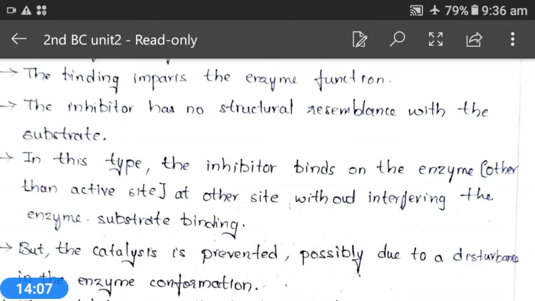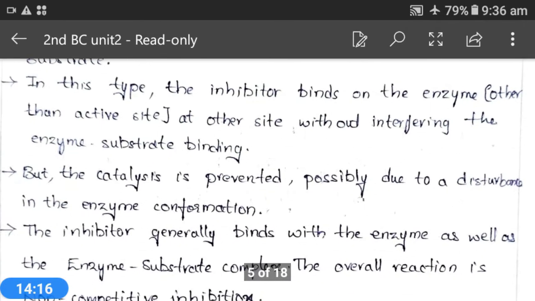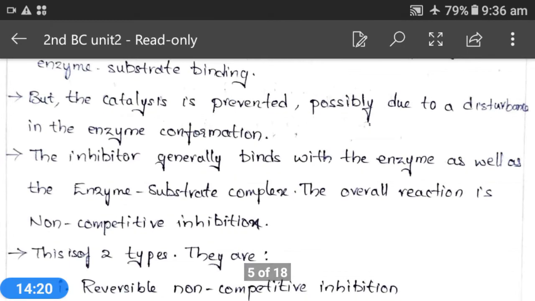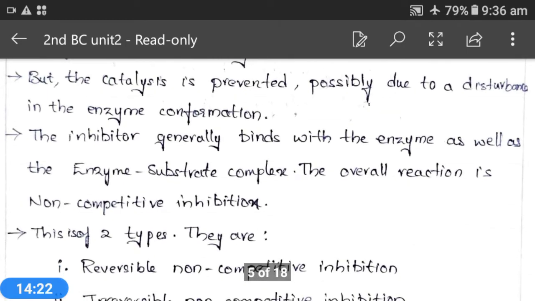The inhibitor generally binds with the enzyme as well as the enzyme substrate complex, and the overall reaction is non-competitive inhibition. That means this particular inhibitor binds with the enzyme and also with the enzyme substrate complex.